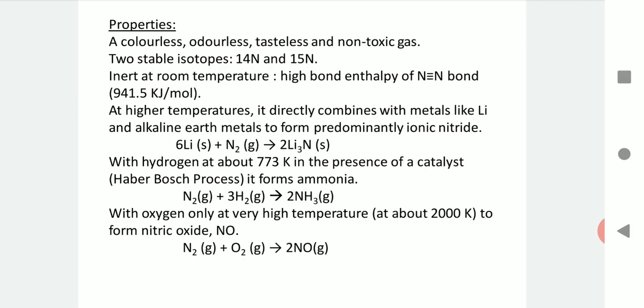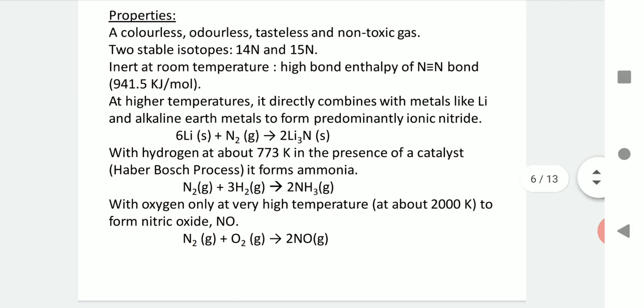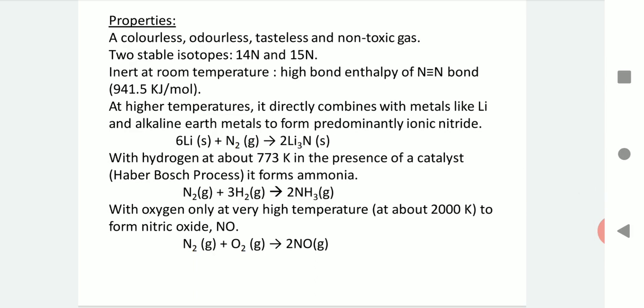But at higher temperatures, it can react with metals as well as non-metals. For example, on heating, it reacts with lithium, which is an alkali metal, as well as with alkaline earth metals like magnesium, calcium, etc., to form the respective nitrides. It can also react with hydrogen when heated to a temperature of about 773 Kelvin in the presence of a catalyst and at higher pressures, forming ammonia gas. It can also react with oxygen gas at very high temperatures, say about 2000 Kelvin, to form nitric oxide gas.